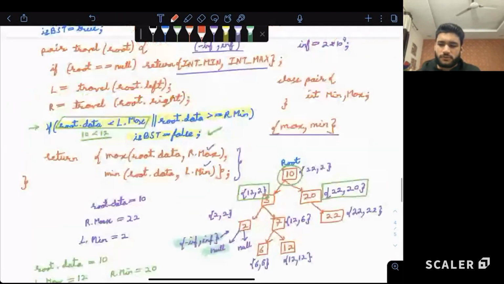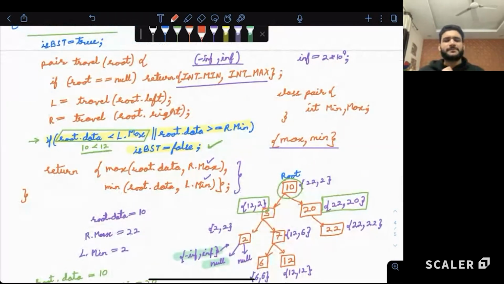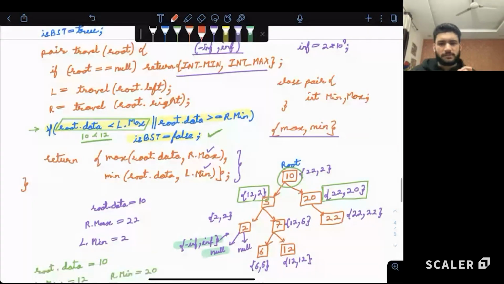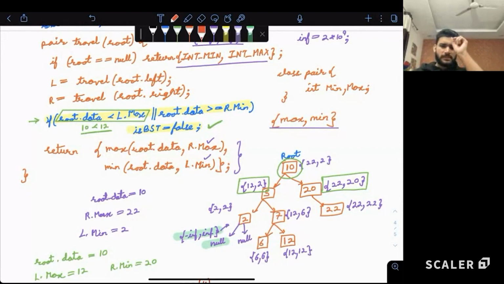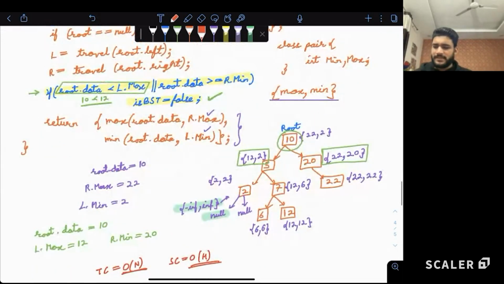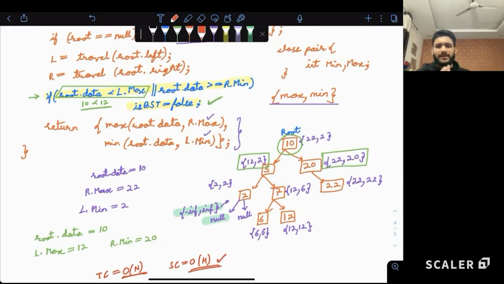Guys, we are not storing all the minimas and maximas in any data structure. We are just calling the function which is returning the minimas and maximas. Now this recursive function call will go in one particular chain as deep as possible. So it will cover the entire height, the entire depth from one particular node to the leaf. That is the same as the space complexity in any traversal. So is it clear why space complexity is order of height? One traversal is completely stored in the stack, and the time complexity is order of n.